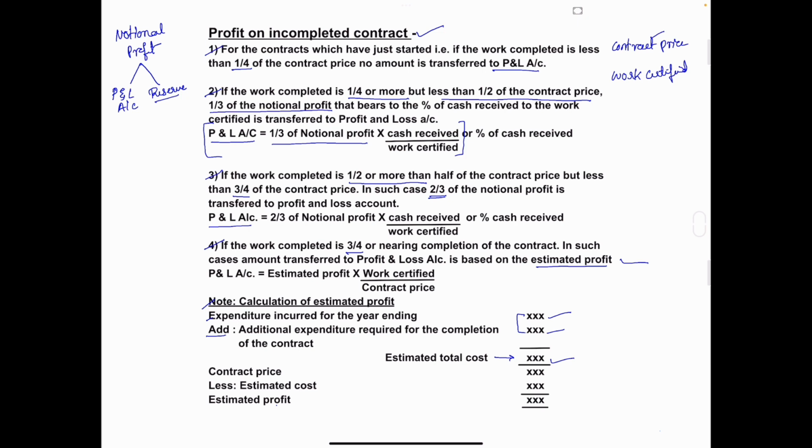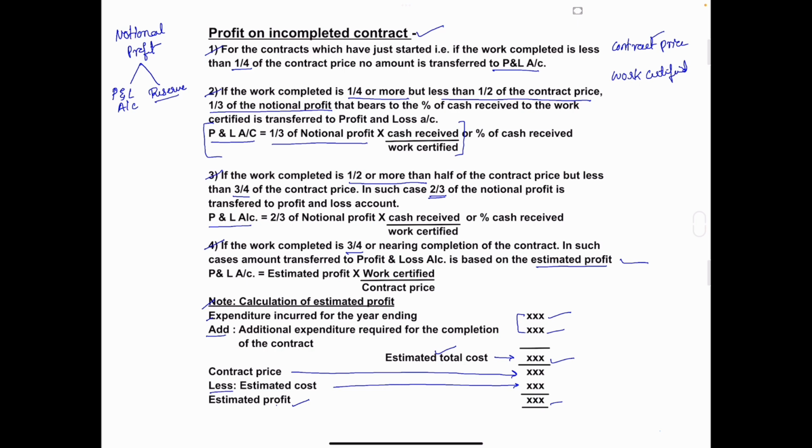Then in the problem they will give you the contract price. So take the contract price, and from that contract price minus this estimated total cost, you will get estimated profit.